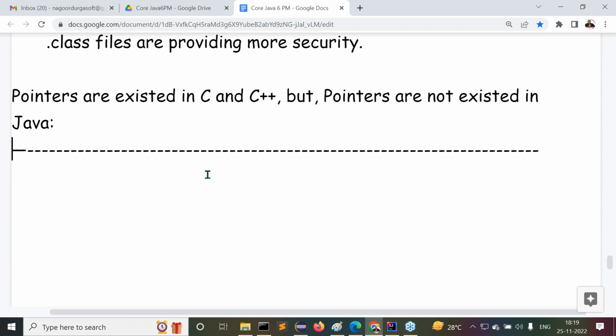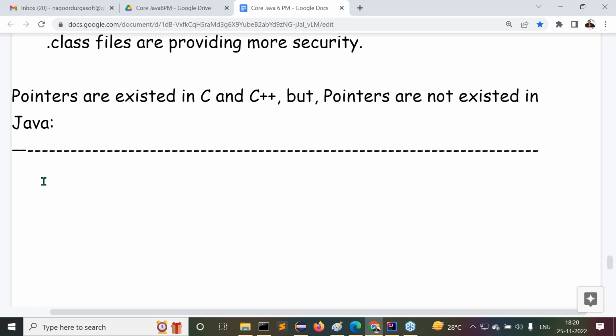Right, sir. Before understanding whether pointers exist or not in C, C++, and Java, first of all, tell me what is a pointer? What exactly is the meaning of a pointer variable? What is a pointer and what is the meaning of a pointer? These points here we have to understand now.